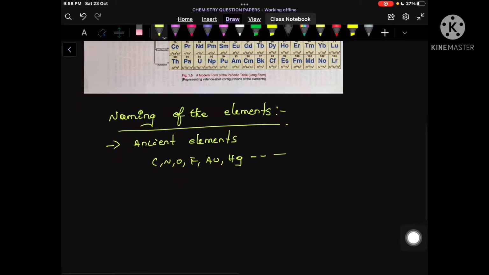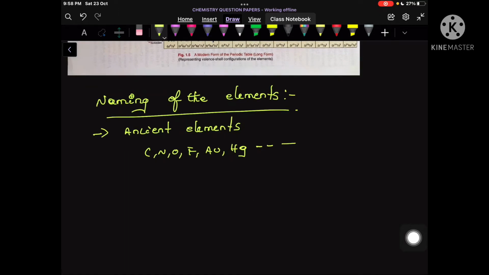Similarly, some of the elements were given Latin names also. For example, the Latin name of gold is aurum. Similarly, mercury's Latin name is hydrargyrum.